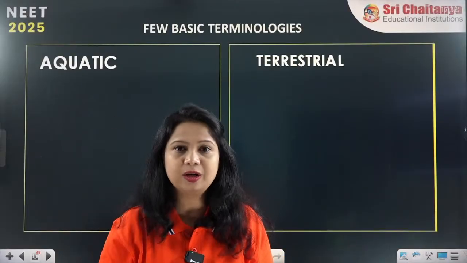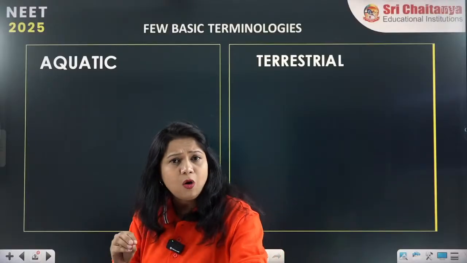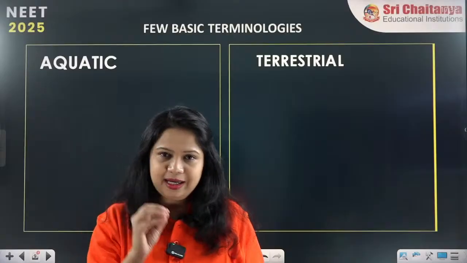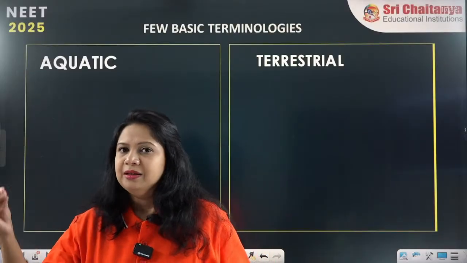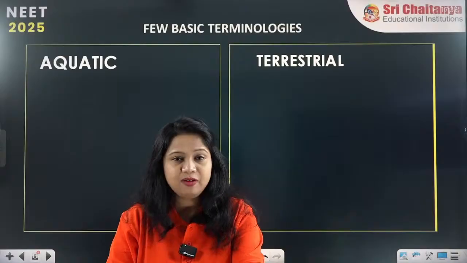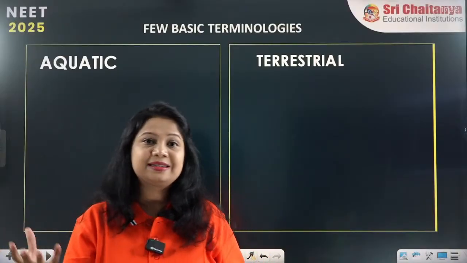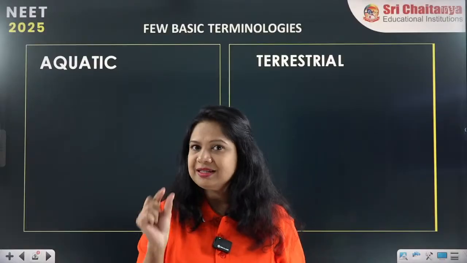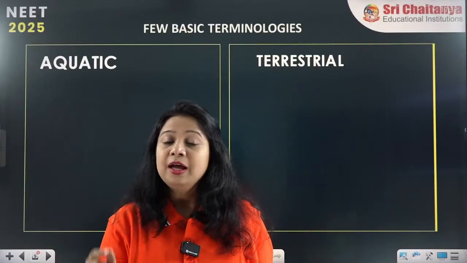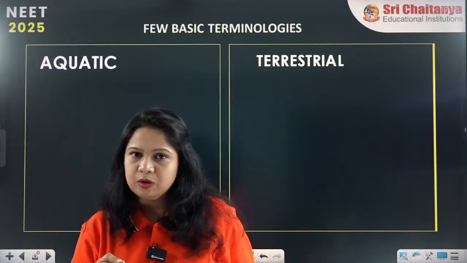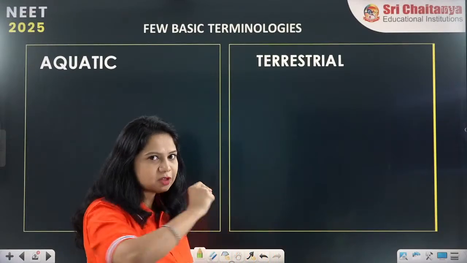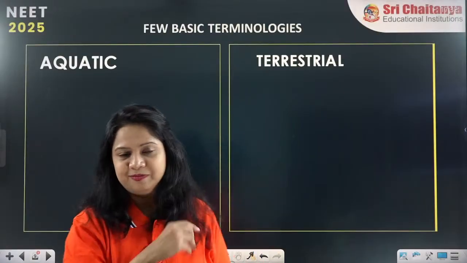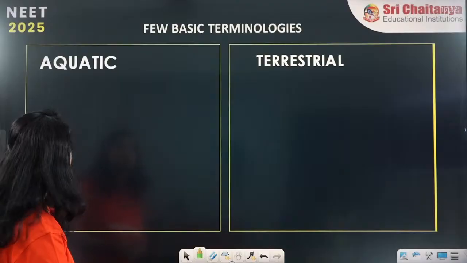The cockroach is a cursorial organism, fine. But what does cursorial organism mean? Like that, if it is said that shark is aquatic, we have to know the word aquatic. If it is said bony fishes are pelagic, what does that mean? These terminologies are very important when you start reading the book. This is the bridge which will take you from basic book reading to zoological book reading. So let's start with the basic terminologies.